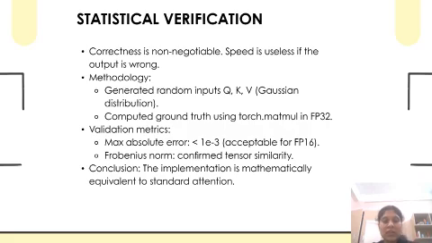And the other one is the Frobenius norm of the difference. This checks similarity across the entire tensors, not just the max element. The Frobenius values confirm that our outputs match extremely closely with the reference. Together, these results confirm that our implementation is numerically stable, precise, and fully aligned with the mathematical definition of attention.